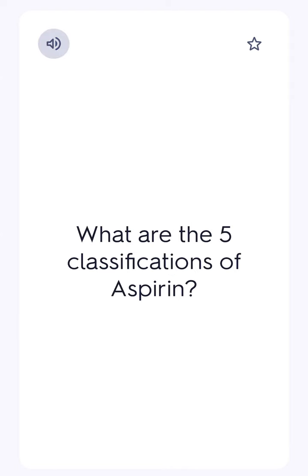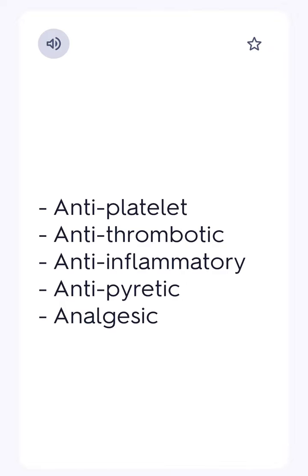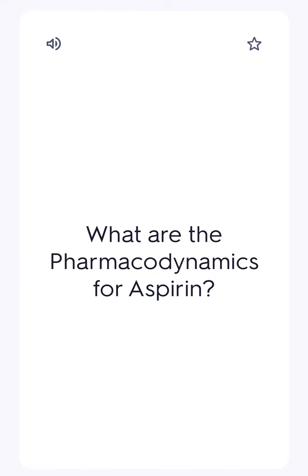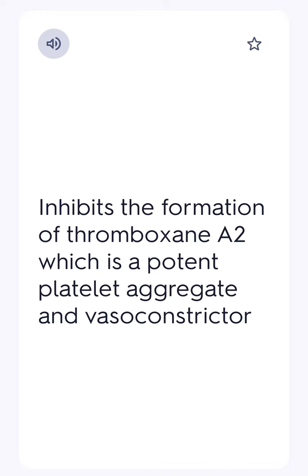What are the 5 classifications of aspirin? Antiplatelet, antithrombotic, anti-inflammatory, antipyretic, analgesic. What are the pharmacodynamics for aspirin? Inhibits the formation of thromboxane A2, which is a potent platelet aggregate and vasoconstrictor.